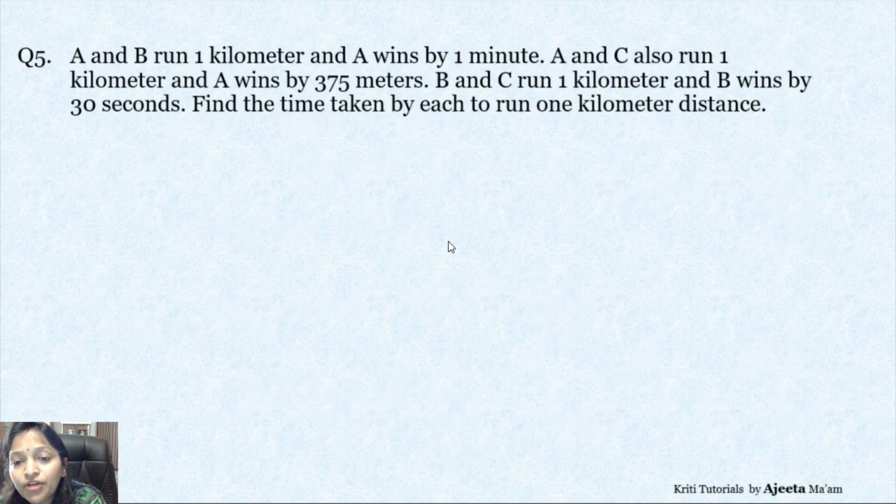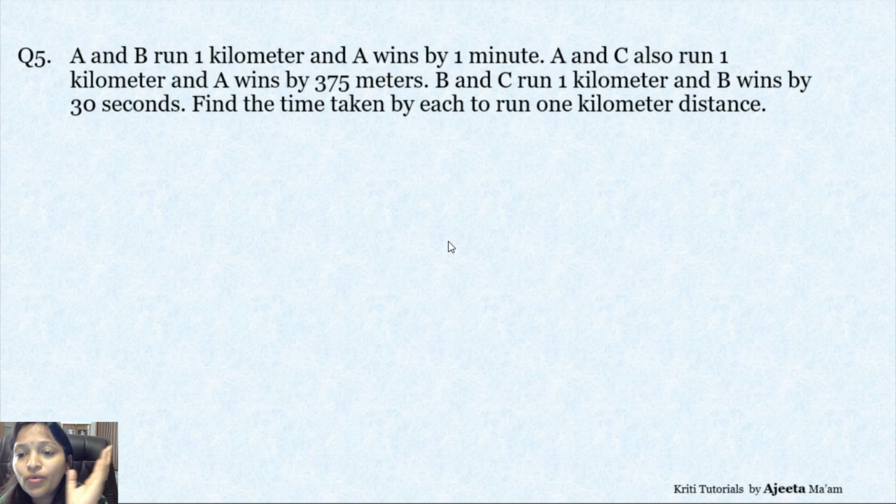Now, A and B run 1 kilometer and A wins by 1 minute. A and C also run 1 kilometer and A wins by 375 meters. B and C run 1 kilometer and B wins by 30 seconds. Find the time taken by each to run 1 kilometer distance. Now, it seems to be a little lengthy question and we have to make the figures. No, it's not so lengthy and neither is it so tough. But let's do it in a very simple way.